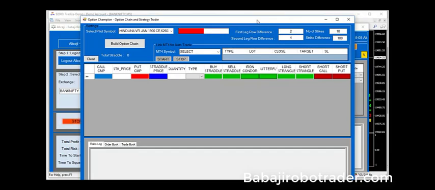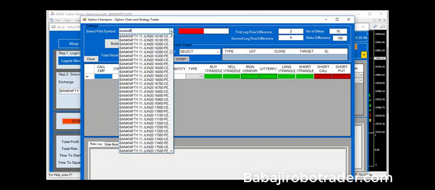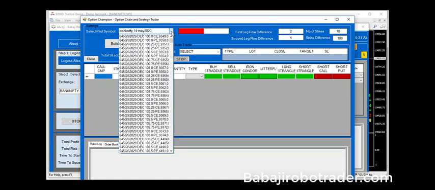So here we can build the strategy and here we can automate. Both we can do at the same time. So I will show you how we can do it. First we have to select the pilot symbol. If we're doing trading for the Bank Nifty, just type Bank Nifty, space, and we're selecting the weekly. Suppose the expiry is 14 May 2020, I'm typing 14 May, then 2020, and I'm loading the strike.